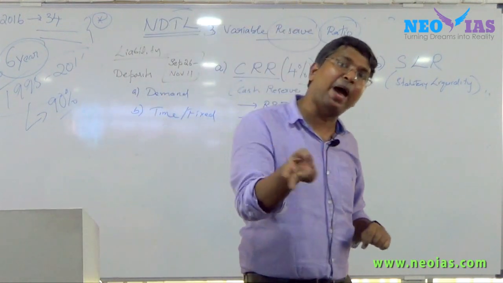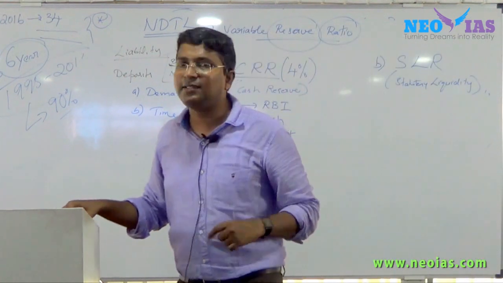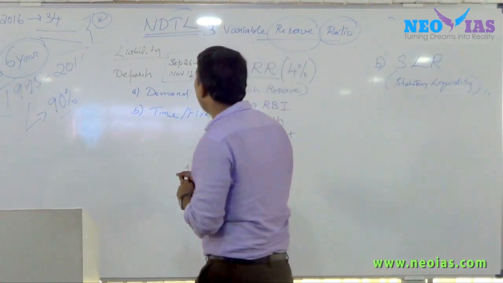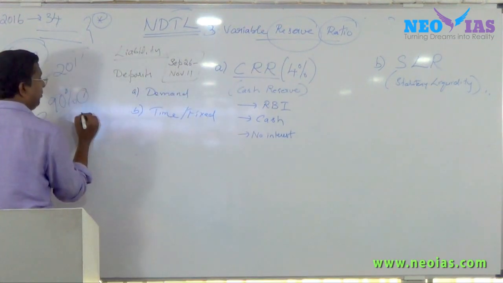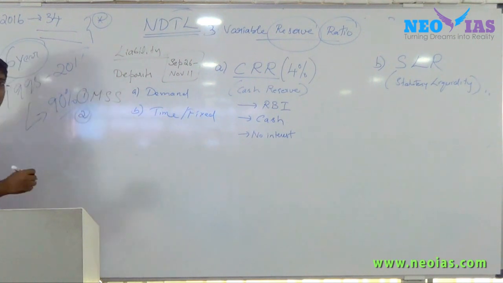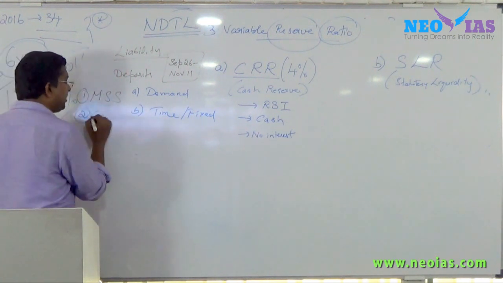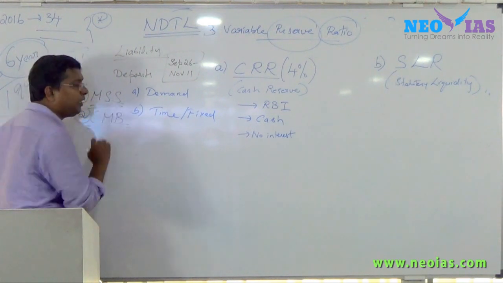So the banks suggested, instead of CRR, why can't you give us these two options? Why can't the government invest in MSS? Or why can't you absorb this extra liquidity through cash management bills? These two have become important current affairs.